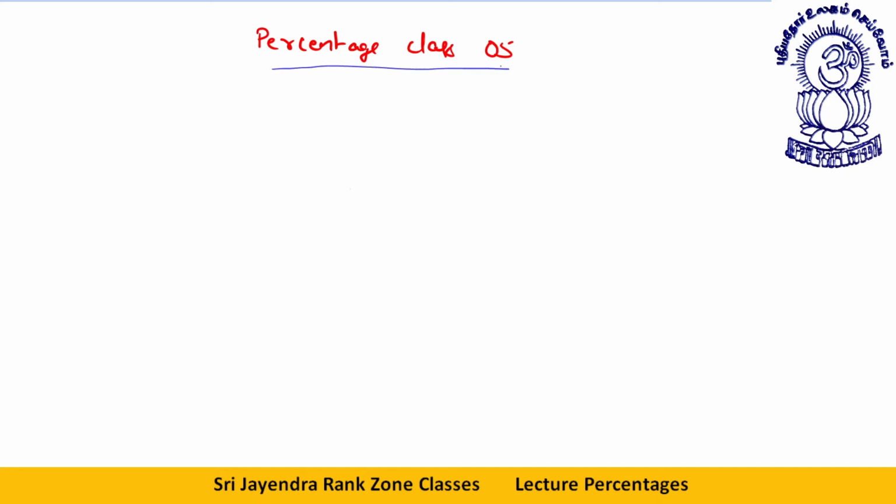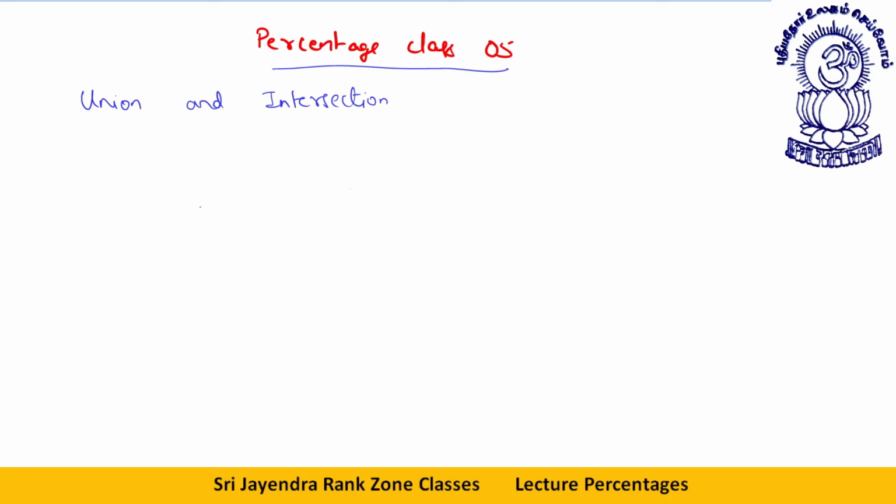Percentage, class 5. What do we need to discuss today? We need to discuss the concepts union and intersection. Now, what does the word union mean? Union means joining together. Intersection means something which is being shared by two or three people, two or three groups, or anything like that. Okay, so let's take a very genuine sort of example.